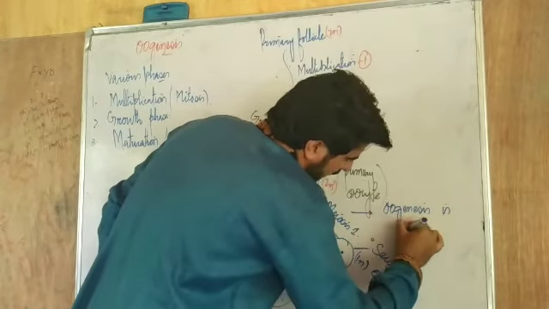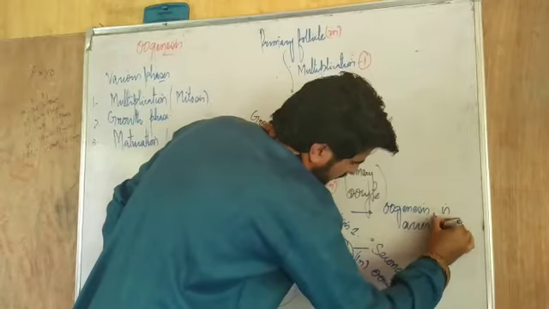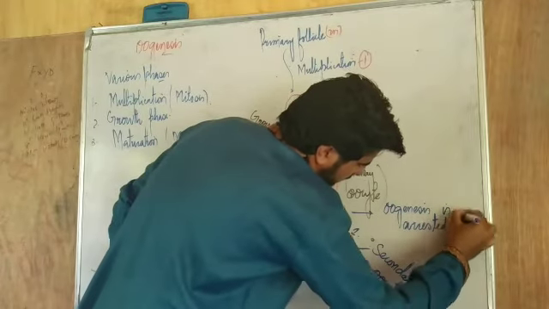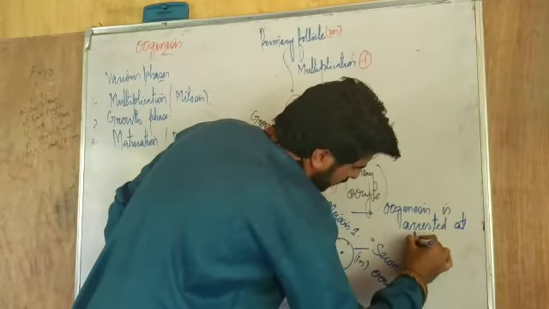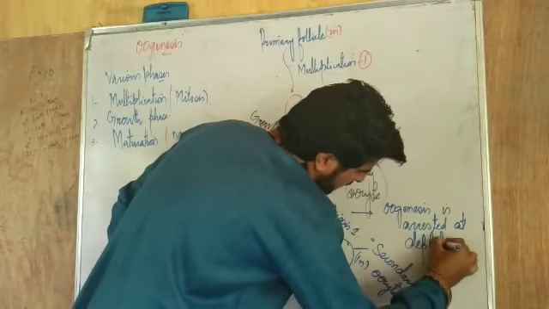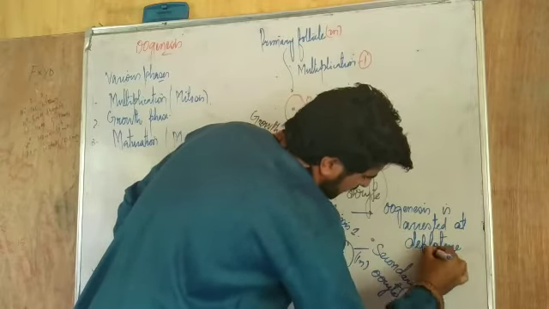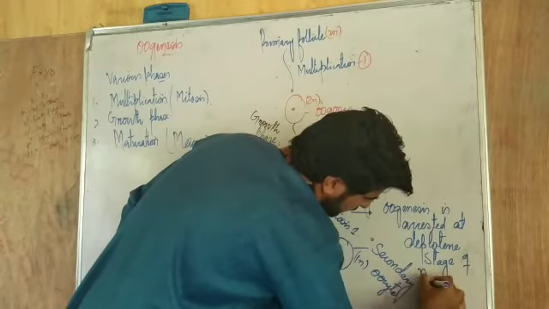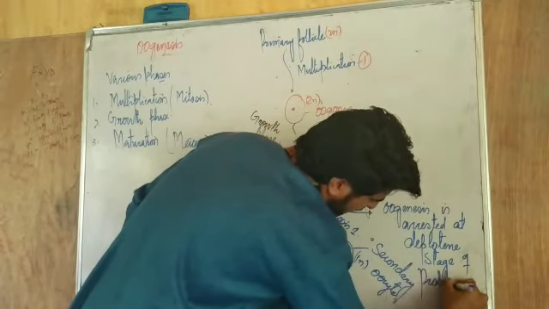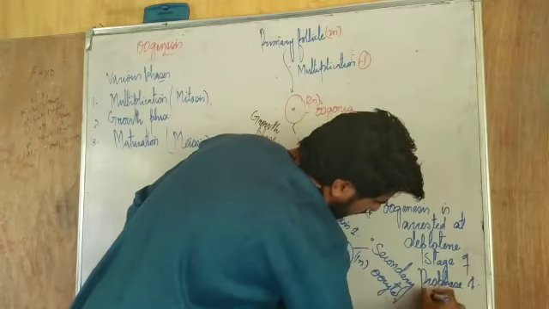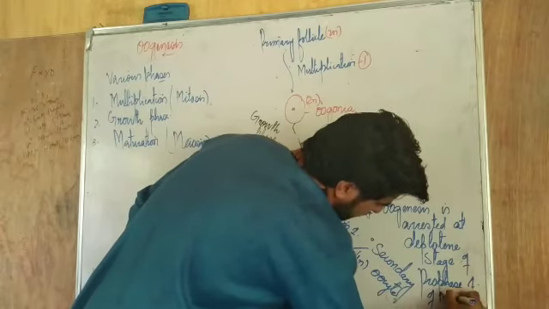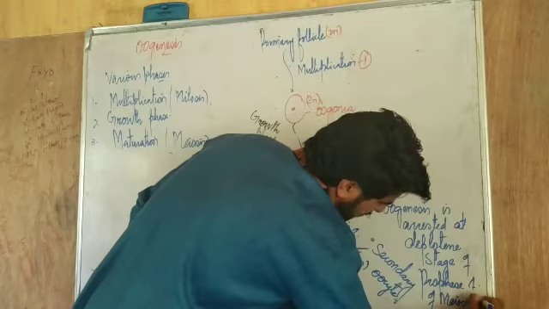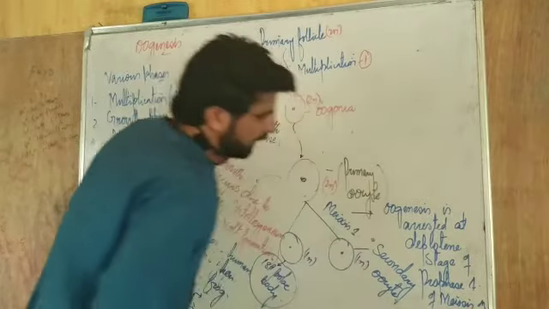It stopped at the diplotene stage of prophase first of meiosis first. It is stopped here.